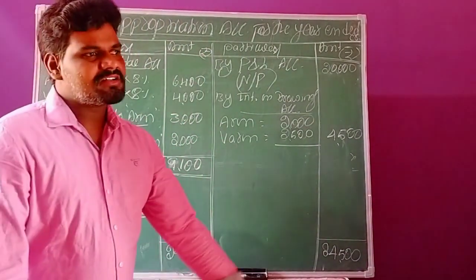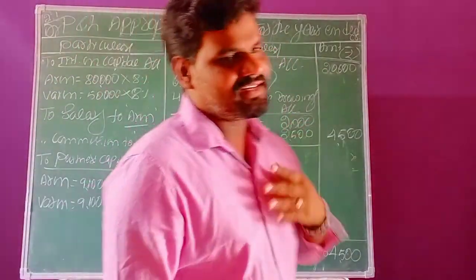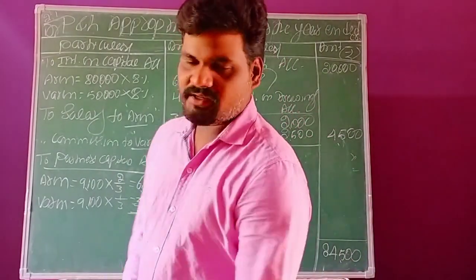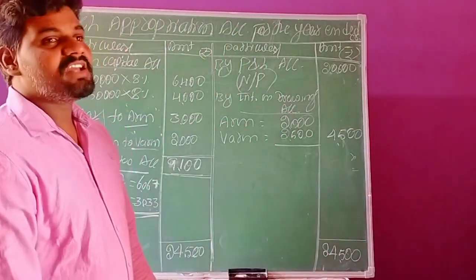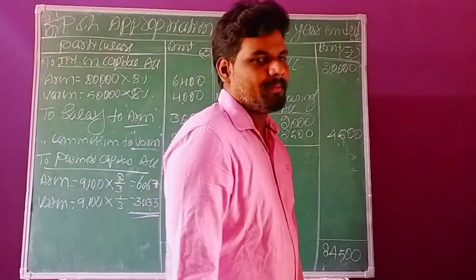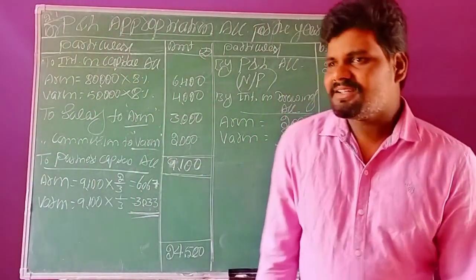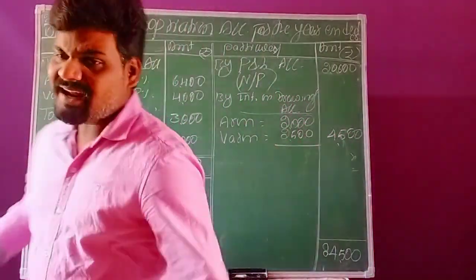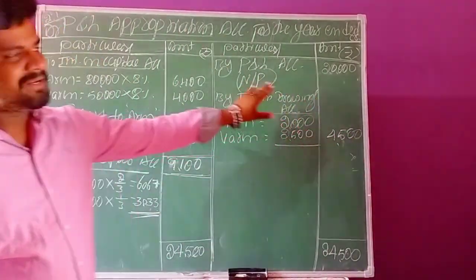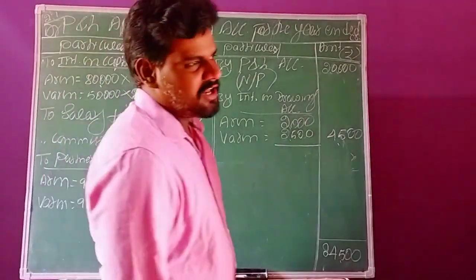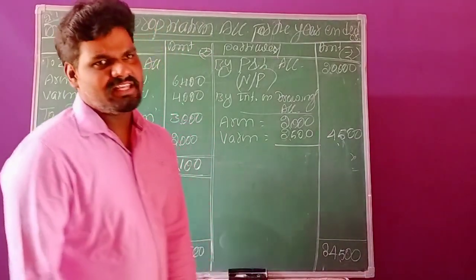In the last two classes we discussed this concept. The main intention is the distribution of profits or losses among the partners according to their agreed ratio by allocating all the necessary transactions. This is the main motive of preparing this account. I thought all of you understood this concept.